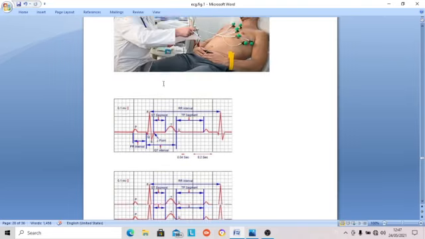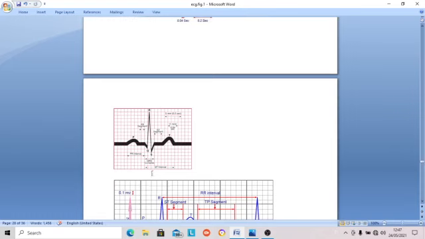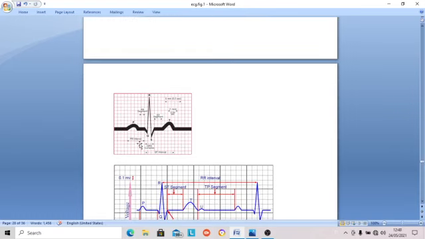This is a single cycle, you can see: the P wave followed by the PR segment, followed by the QRS complex, followed by the ST segment, T wave, and TP segment.